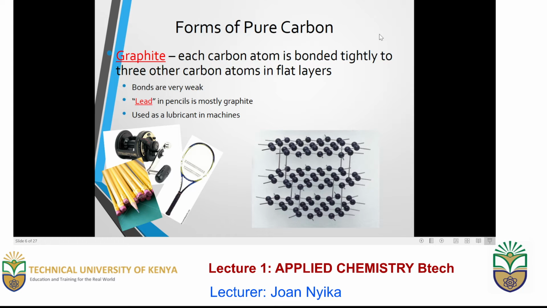The other pure form of carbon is what we're calling graphite. Graphite is a form of carbon where carbon atoms are tightly bonded to 3 other carbon atoms to form what we are calling flat layers, as shown. These bonds usually are very weak. And it is for this reason that, unlike the case of diamond that is used in industries for cutting, graphite is used as a lubricant in machines, and it is also the black part of a pencil, which we call the lead in pencil, and usually it is graphite, not lead.